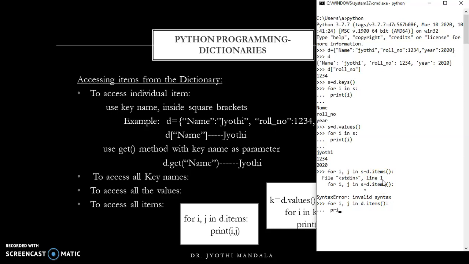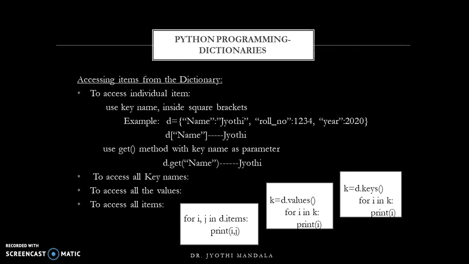Now here I am trying to print i comma j. I think this is clear to all of you. If you see, the key value pairs have been displayed. We have three items, and all three have been displayed. This is how accessing of items can be done from a dictionary.